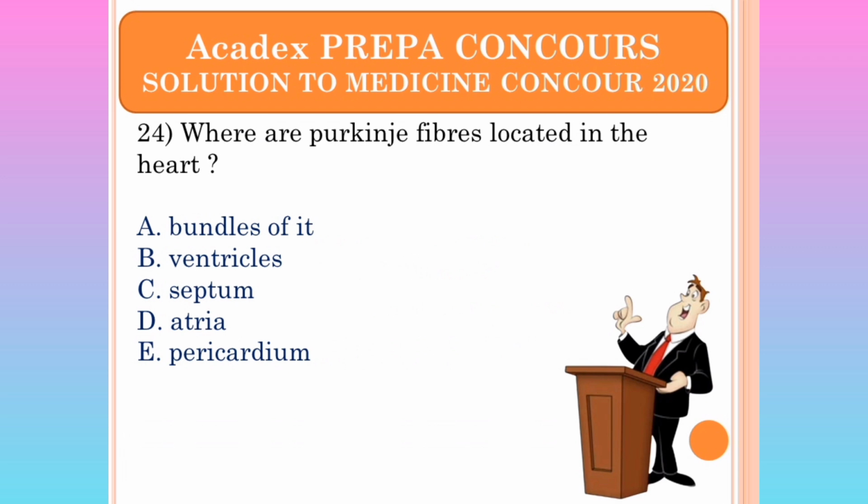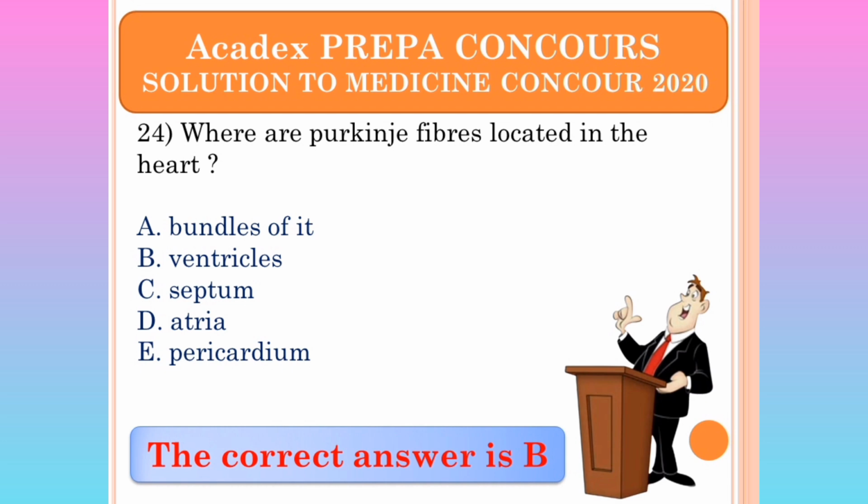And number 24. Where is the Purkinje fiber located in the heart? The Purkinje fiber is located in the ventricles.